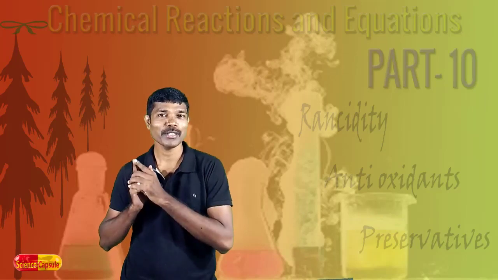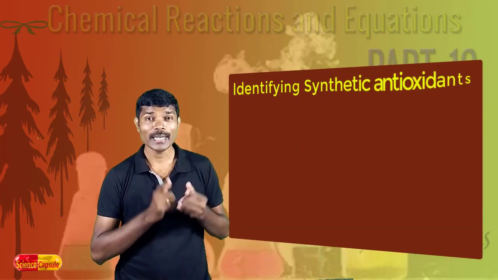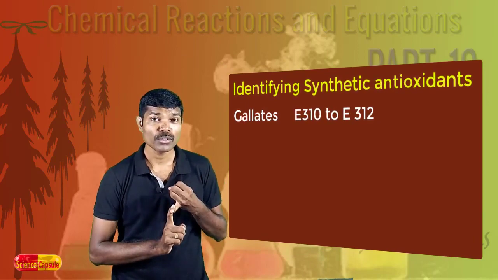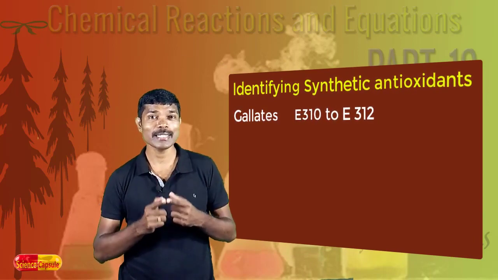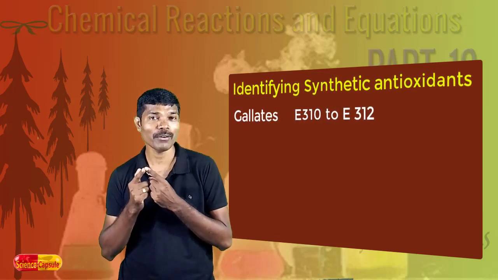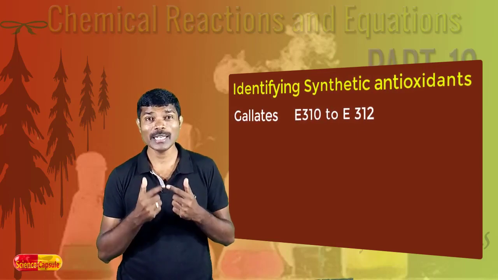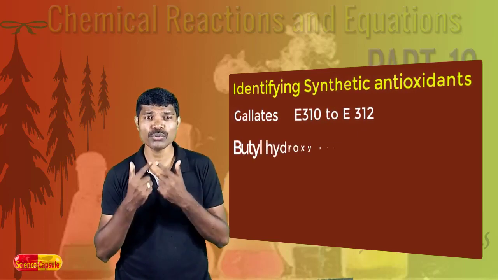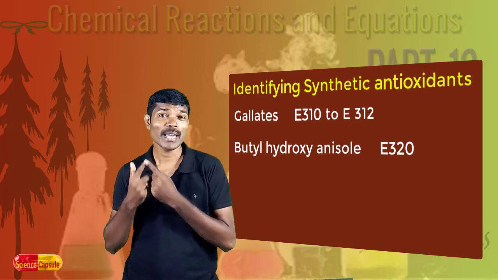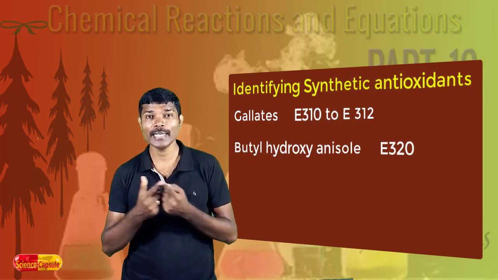Let us now understand the code for synthetic antioxidant. If the code is E310 to 312, then it is the synthetic antioxidants and the name of the antioxidants will be galates. If the code is E320, then it is butyl hydroxyanisole. In short, we call it as BHA.